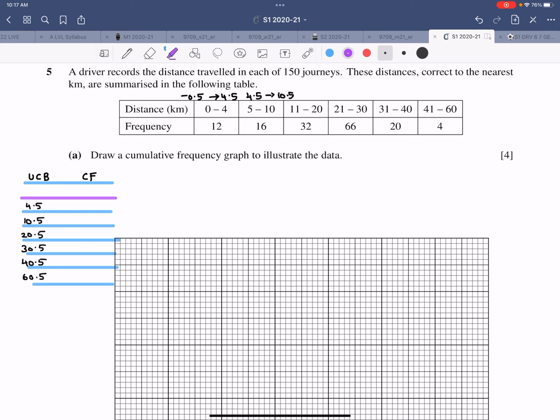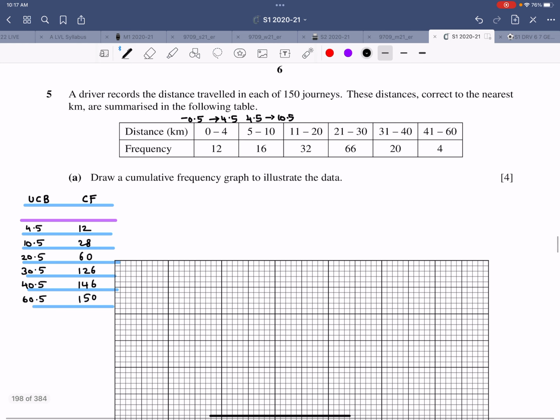We will see it in a short while. Cumulative frequency is 12, 12 plus 16 is 28, 28 plus 32 is 60, 60 plus 66 is 126, 126 plus 20 is 146, 146 plus 4 is 150, and naturally it's matching up this number, which is 156.